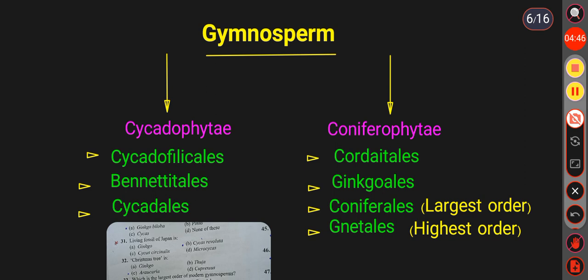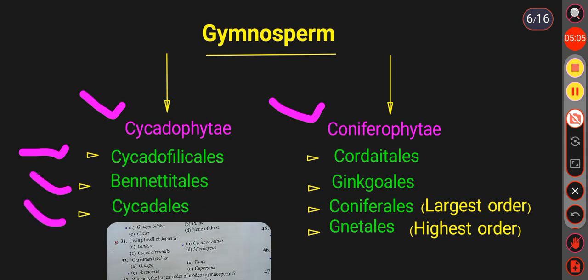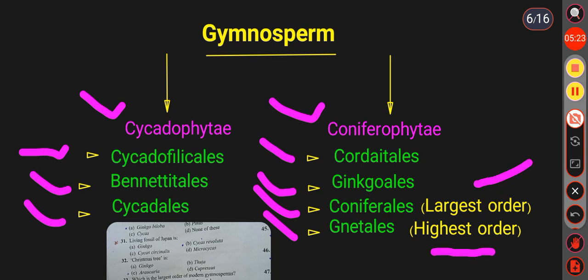We already know that gymnosperm is divided into two groups, that is Cycadophyta and Coniferophyta. Again Cycadophyta is divided into three orders. What are they? These are Cycadofilicales, Bennettitales, and Cycadales. Again, Coniferophyta is divided into four orders, that is Cordaitales, Ginkgoales, Coniferales, and Gnetales. Among them, Coniferales is known as the largest order and Gnetales is the highest order of the gymnosperm.